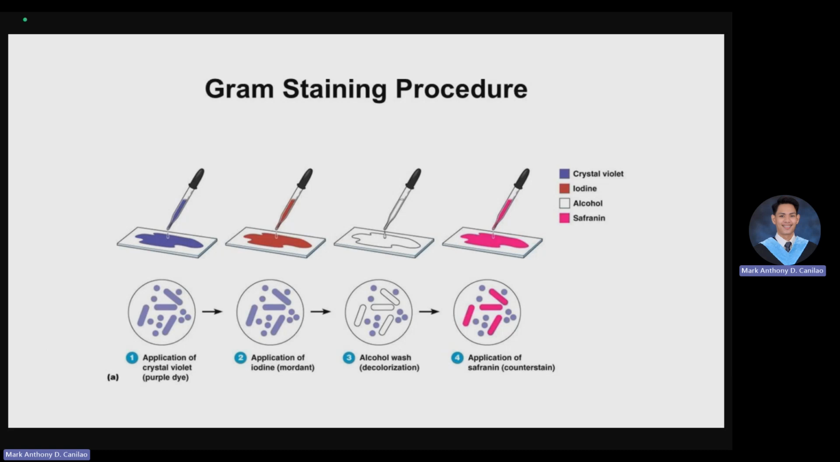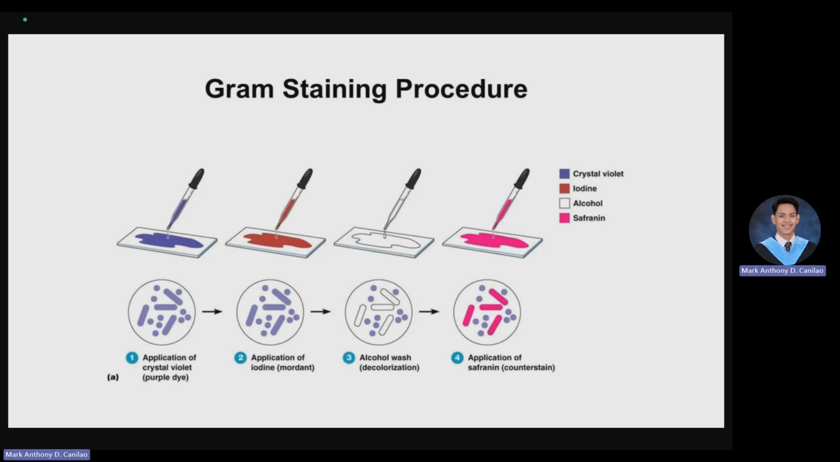First and foremost, when you have your sample that is smeared already on your glass slide, you have to apply first the crystal violet or the purple dye. So the tendency is, if you are gram-positive bacteria, it can easily penetrate or associate to the cell wall of the gram-positive bacteria. The next one is the application of iodine or the mordant. Thirdly is the alcohol wash or the decolorization. And last is the application of safranin or the counterstain.